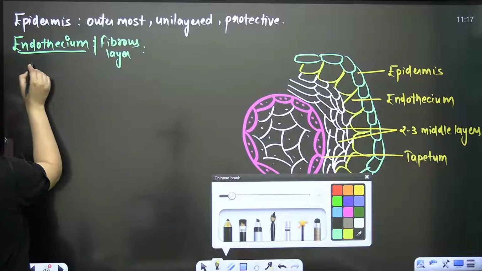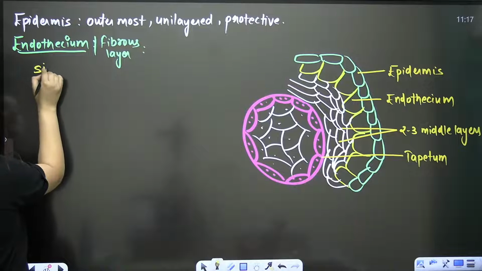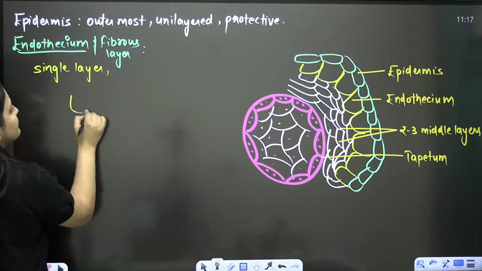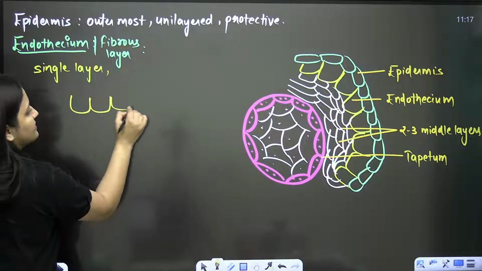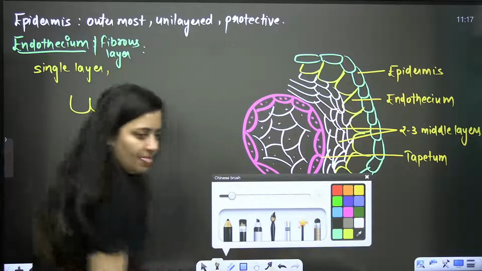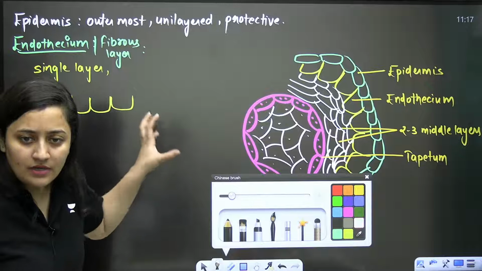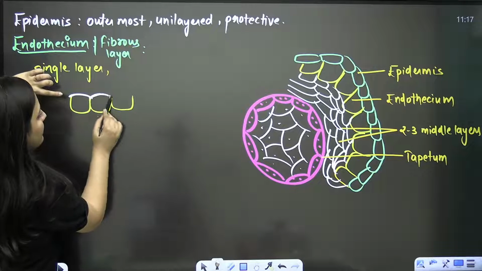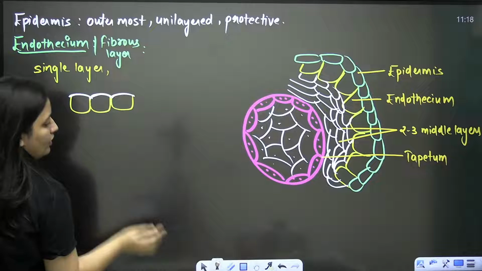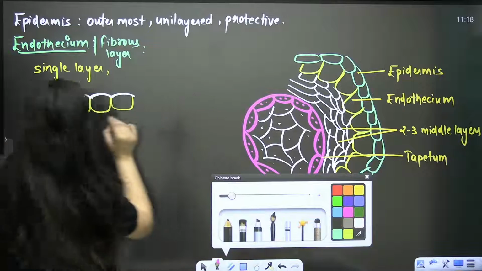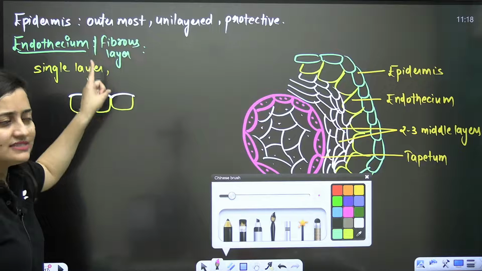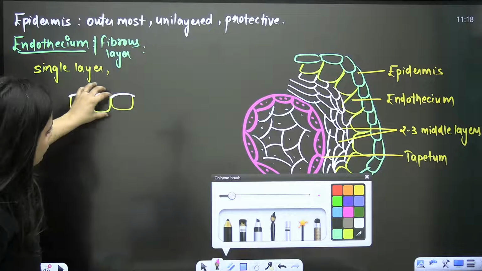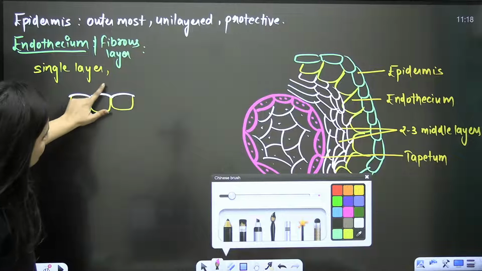So you know that it is just below the epidermis. It is also single layered. But here when you talk about the cells, let's say these are the cells. So here you will see, bache, listen to me carefully, then I will write it down. Here, the outermost layer of the cell is going to be thin walled. What am I saying? That no doubt this endothecium, the fibrous layer, is just below the epidermis, and here the outer layer is going to be thin.